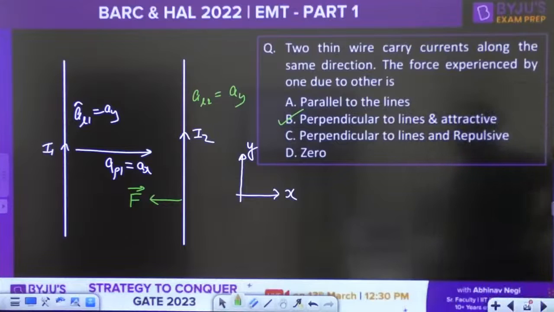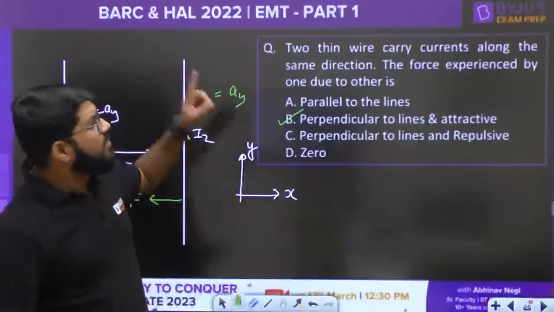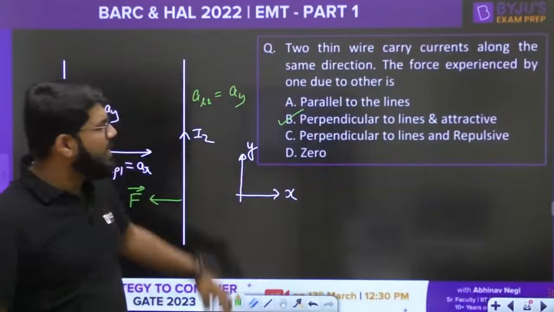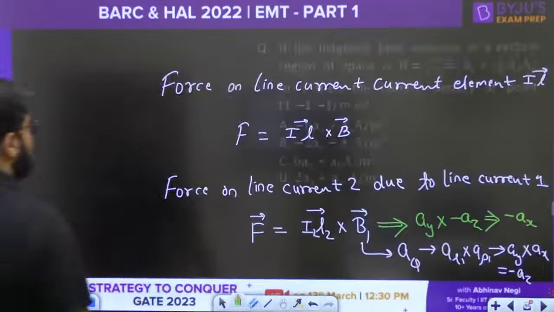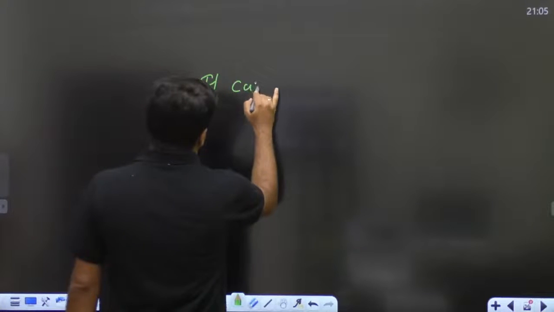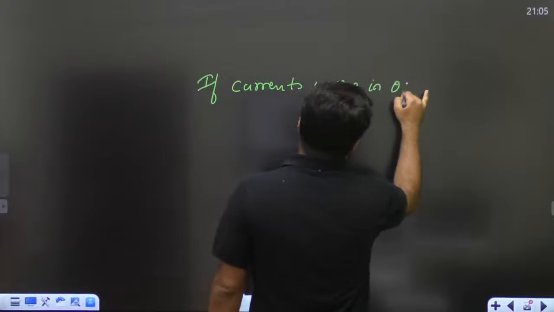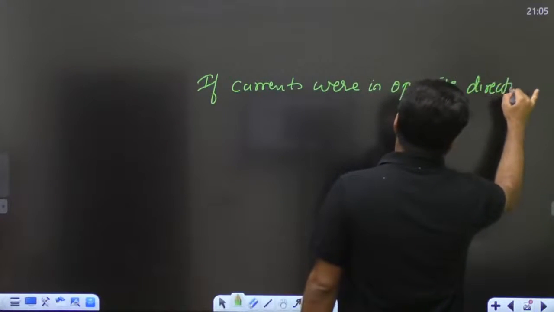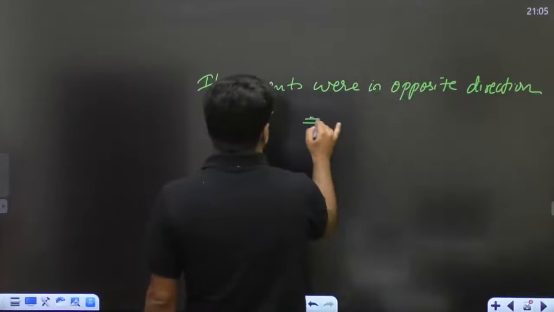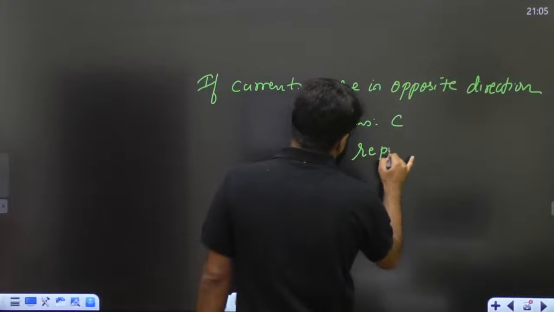Now, if the wires were carrying the same current, it is not necessary here, but where the wires are carrying the current in the opposite direction, then the answer will become C. So let me mention this as a remark here: if the currents were in opposite direction, then the answer would be C, that is repulsive.